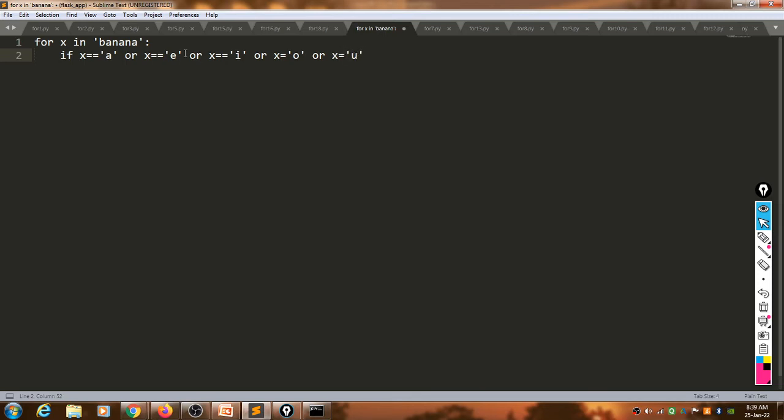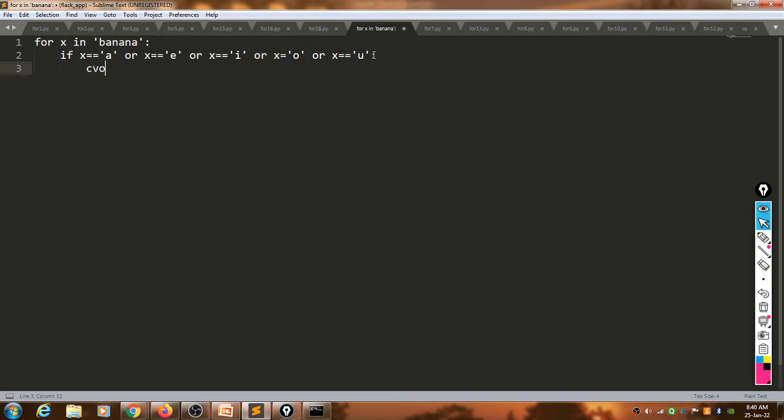We are taking only small letters. You can write it for upper case characters also. If any one of these conditions is satisfied, then increment the counter for vowel.